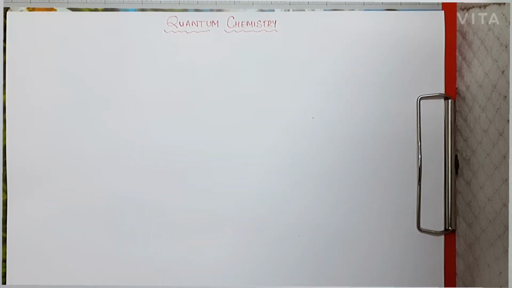So today we are going to start with the chapter of quantum chemistry. Quantum chemistry is a very scoring chapter, because a lot of questions are asked in CSIR NET as well as GATE exams. But also keep in mind that quantum is a very lengthy chapter. So if we talk about quantum chemistry, then